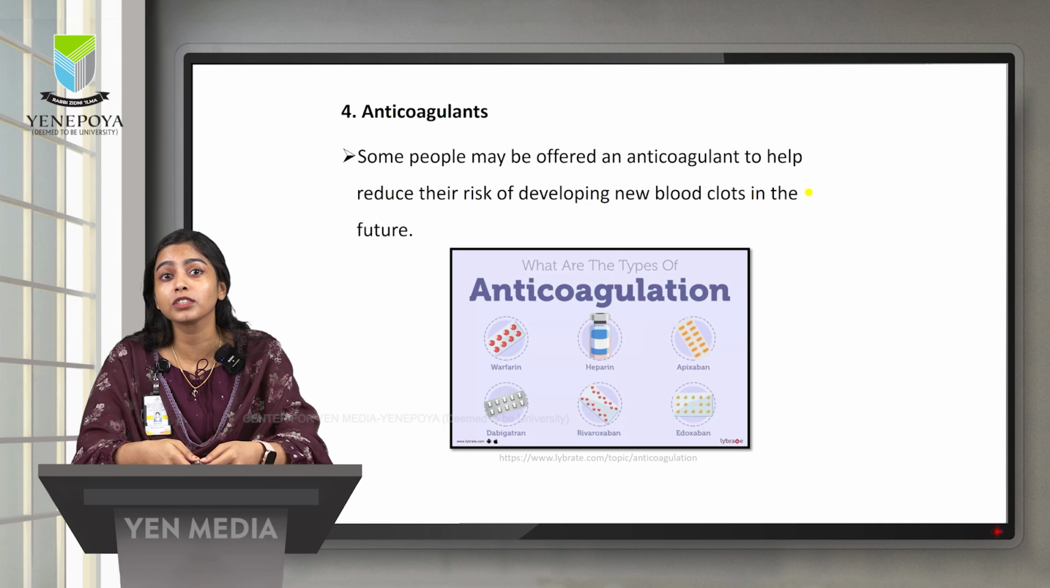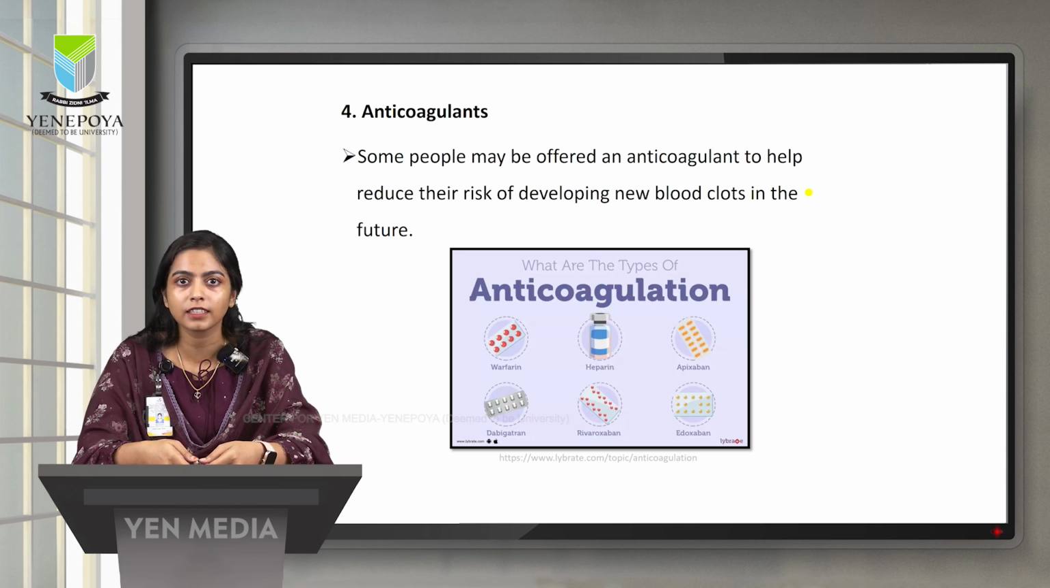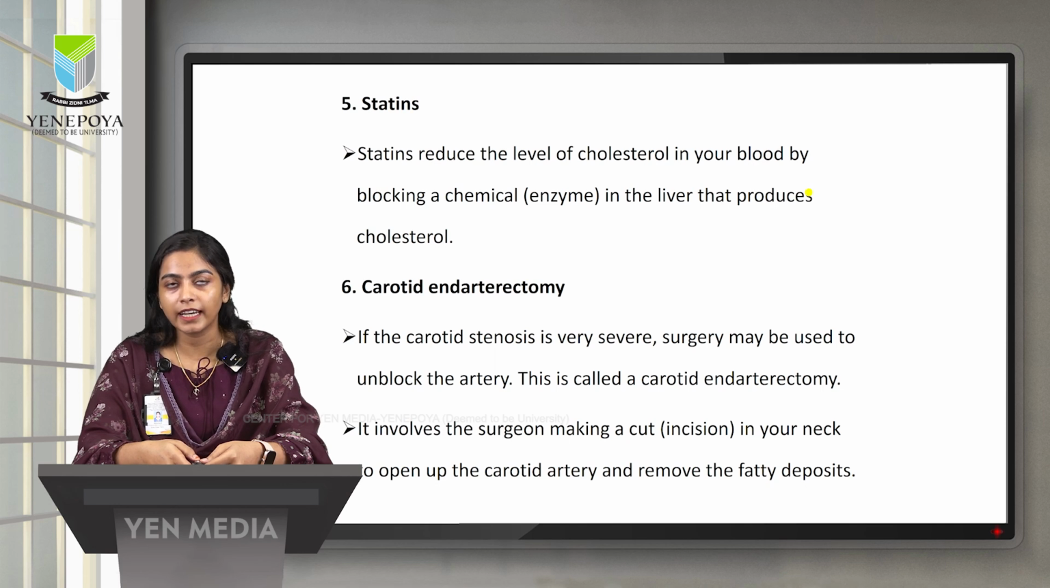So as you can see in the picture, there are so many anticoagulant drugs. Among them, heparin is given for the short term, and other drugs like warfarin, etc., are given for long-term purposes. The next treatment is the statin.